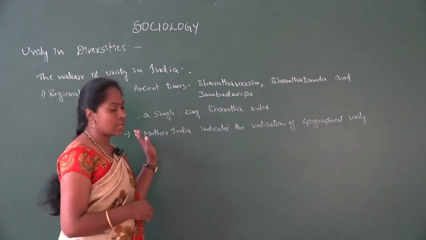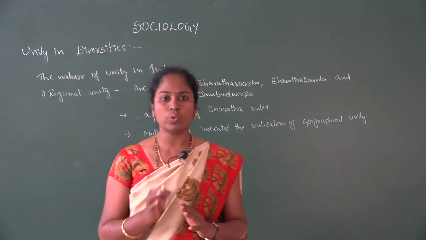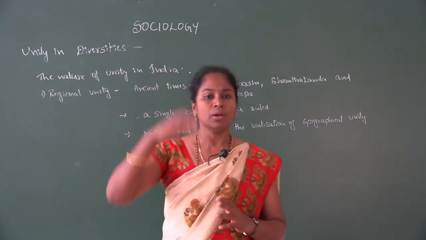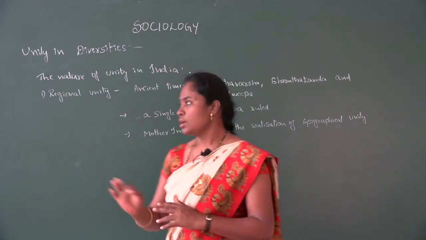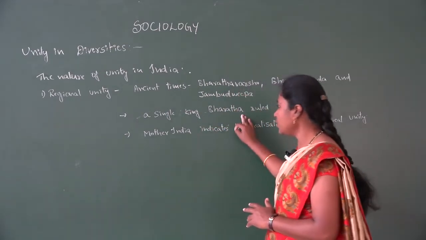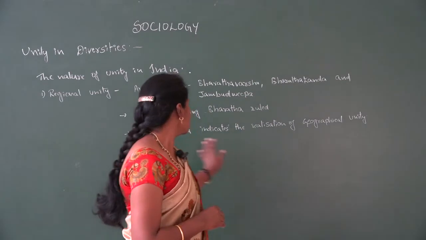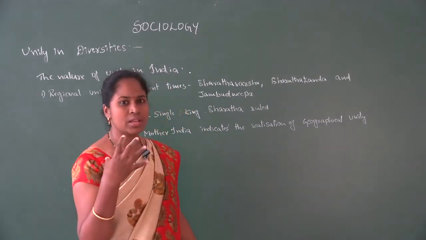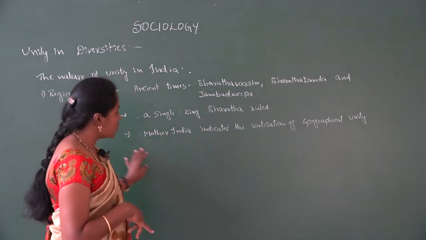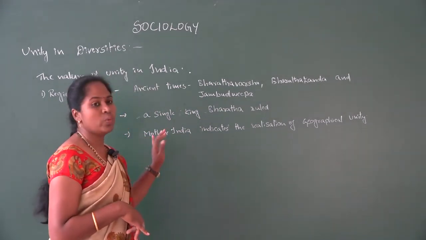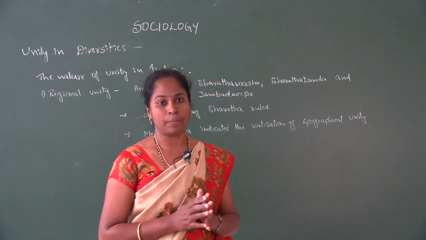Then there is a belief that a single ruler ruled the Indian society from Himalayan to Kanyakumari, that single ruler being Bharata. Also there is a concept in the Indian society, the concept of Mother India, which indicates the realization of geographical unity.